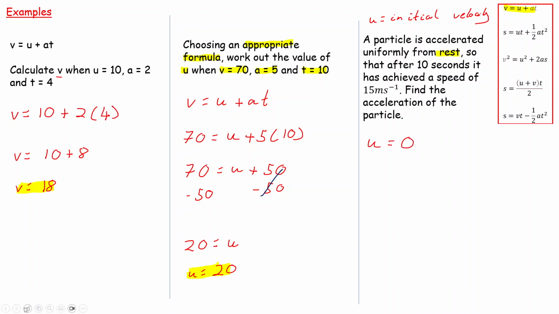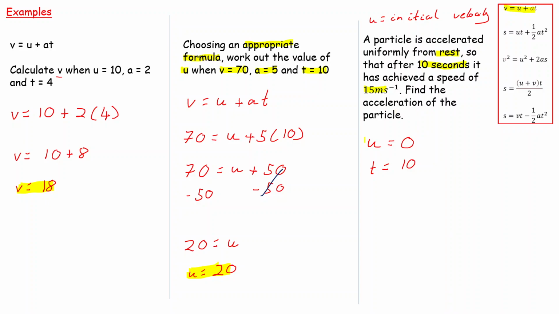Okay, so that's after 10 seconds. So it's recognizing that 10 seconds is your time, so T is going to be equal to 10. It has achieved a speed of 15 meters per second.